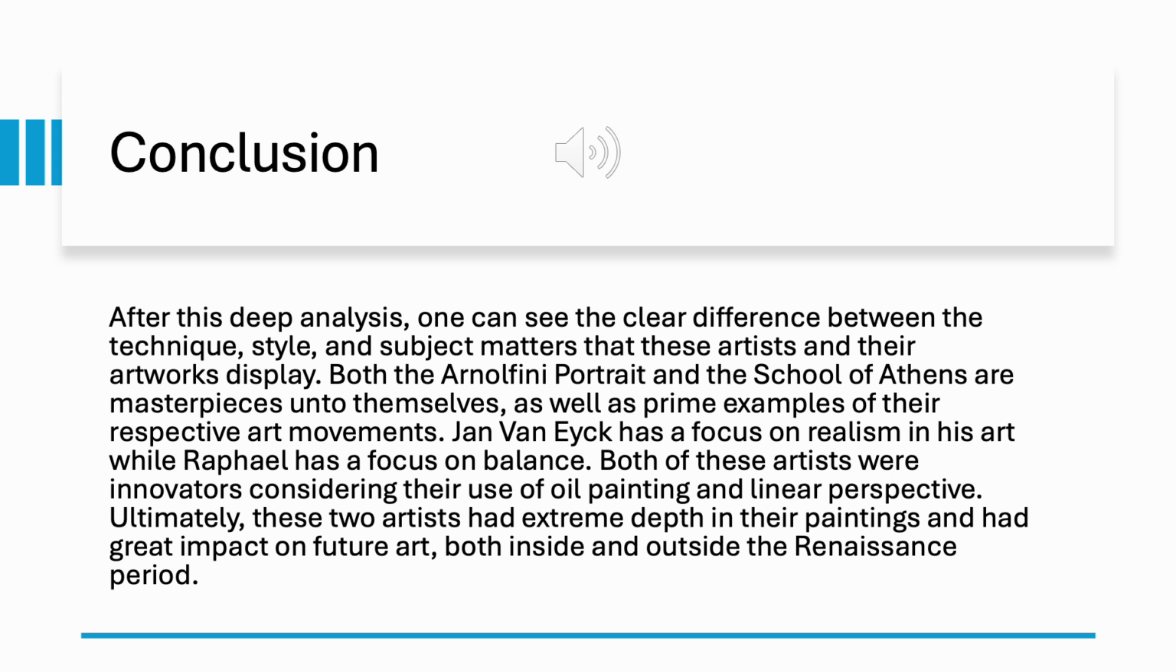Ultimately, these two artists had extreme depth in their paintings and had great impact on future art, both inside and outside the Renaissance period.